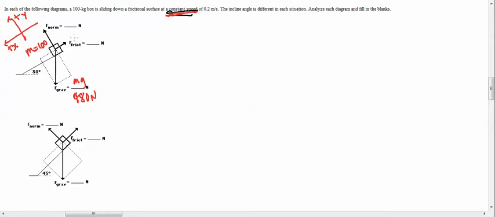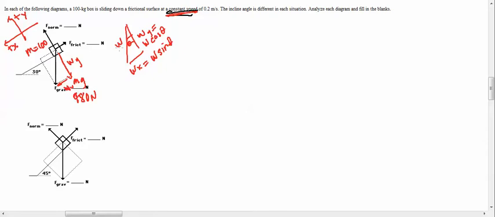What I was saying is if you change your coordinate system, then this force of friction and this force normal are now aligned with the coordinate system, and this weight is no longer aligned with the coordinate system. So you have a WY and a WX. What is WY and WX? Well, let me draw the picture again to make it look a little bit prettier. This is WY, this is W, here's theta, here's WX. So WY is equal to W cosine theta. If you don't believe me, use SOHCAHTOA and figure it out. And WX is equal to W sine theta. And we're all good in the hood.